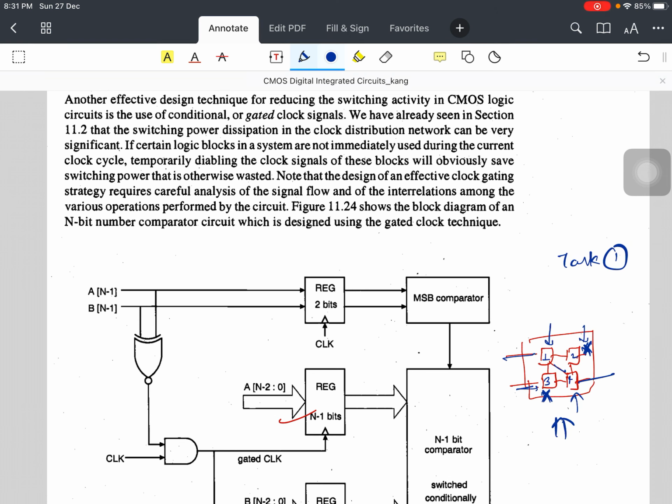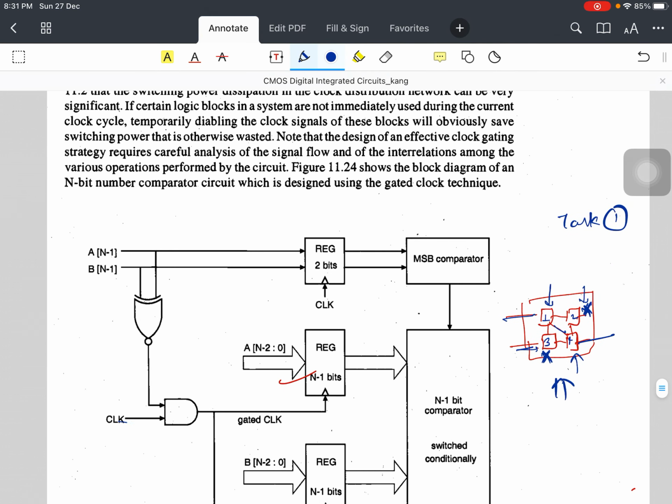So, what is the purpose of gated clock? You can see over here that is the clock signal, it is called gated clock. So when these 2 are on, or in simple words, if you have connected an AND gate over here and you are giving clock over here, then whatever the input is, you just put this clock at 0 over here.